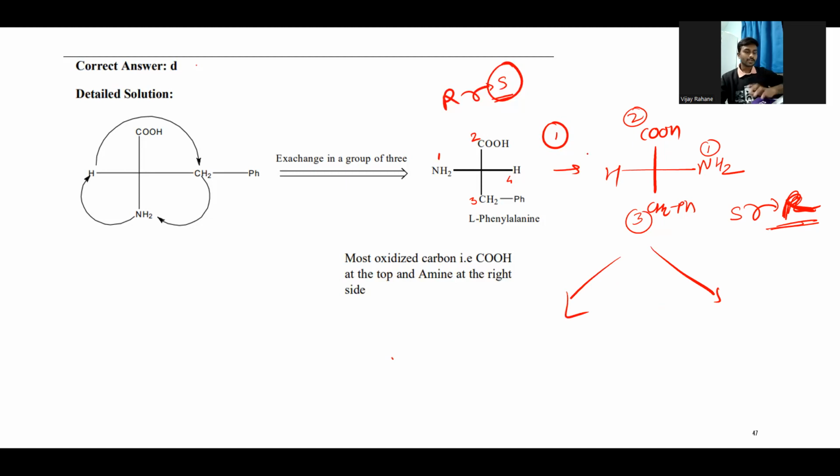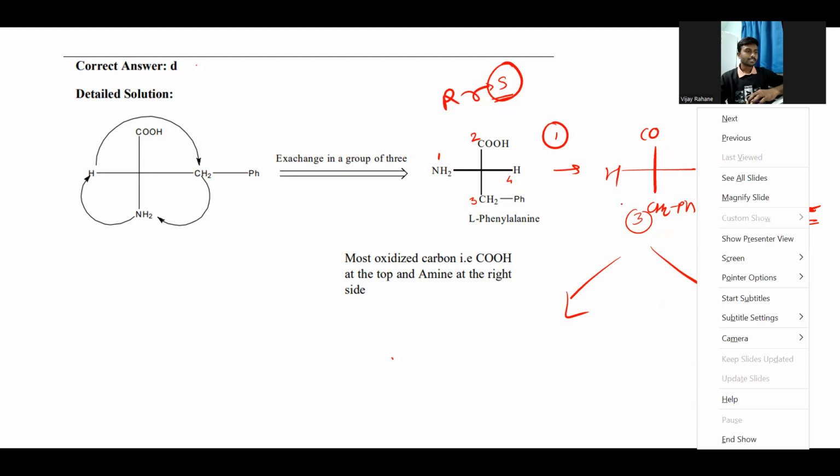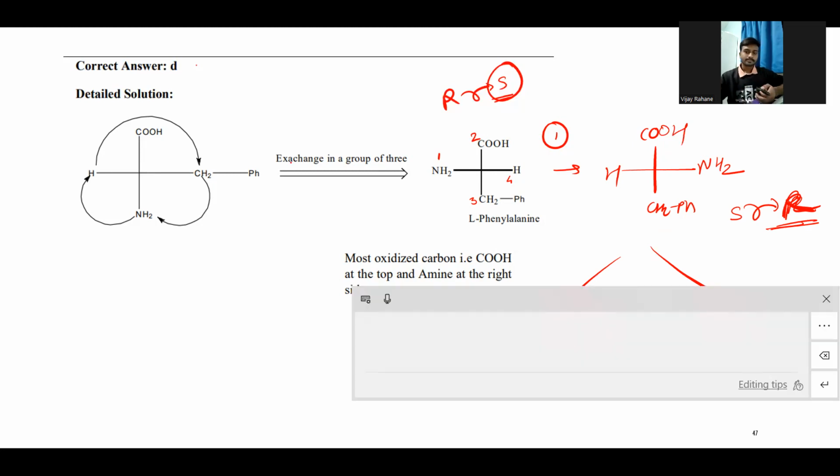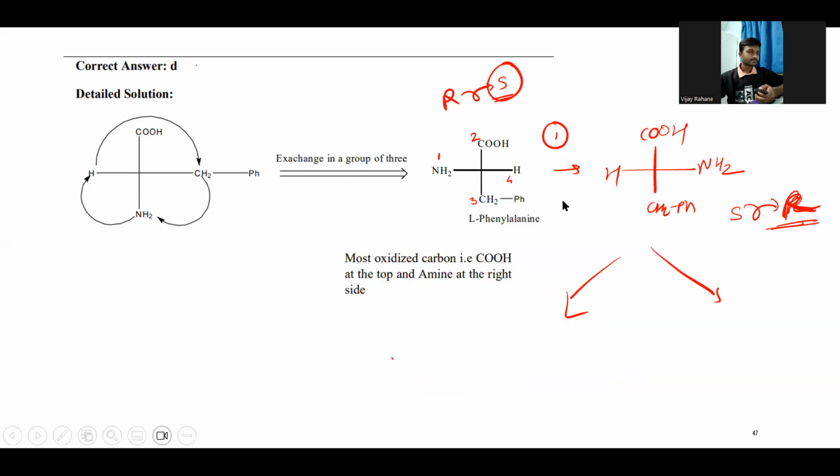If you exchange any atom, if you suggest anything, I will show the two different types. If anyone wants to suggest which exchange I should do, just write in the comment so I can do that exchange. Which exchange you want to see in this structure, just let me know in the comment. If you are not suggesting, I will take two different kinds of exchange.